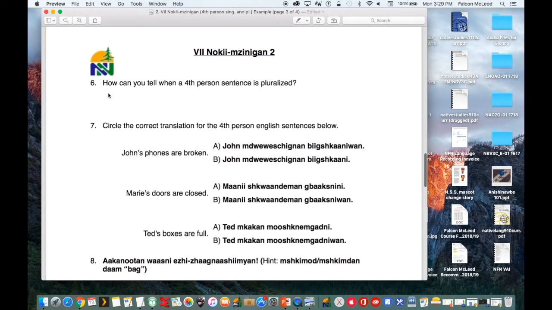All right, number 6. How can you tell when a fourth person sentence is pluralized? So again, think back to our lesson. How do you know when fourth person is pluralized?